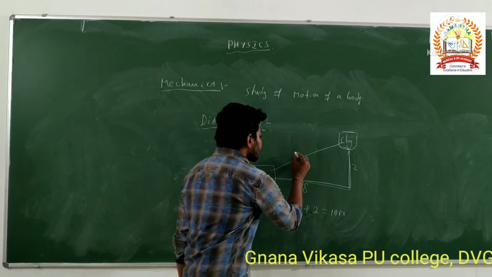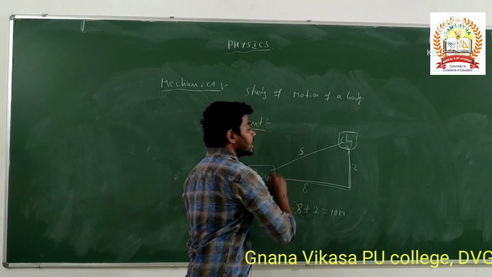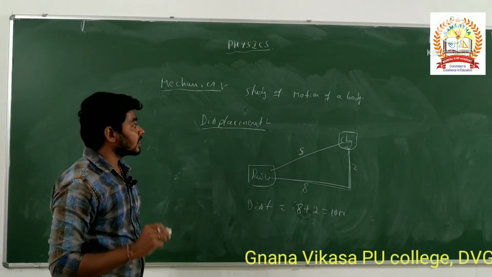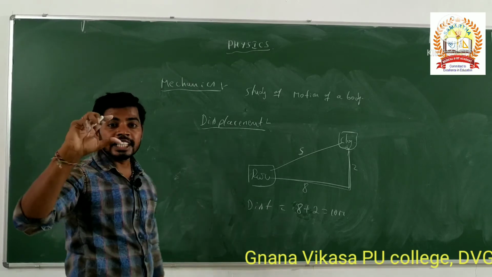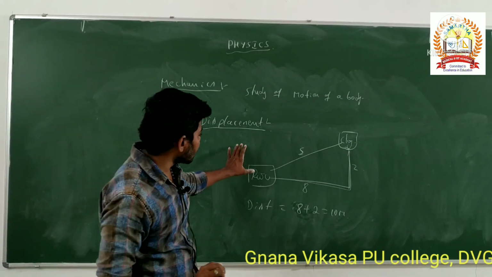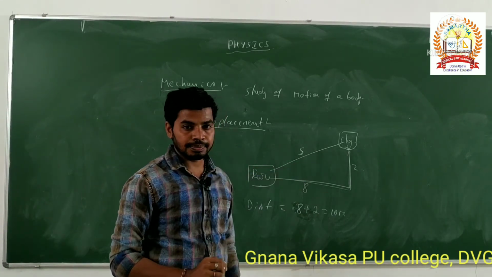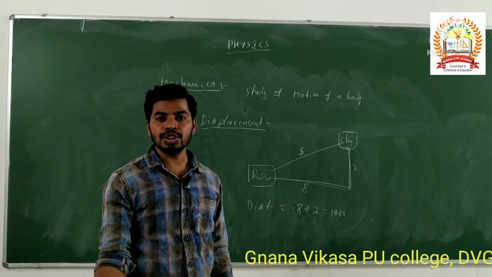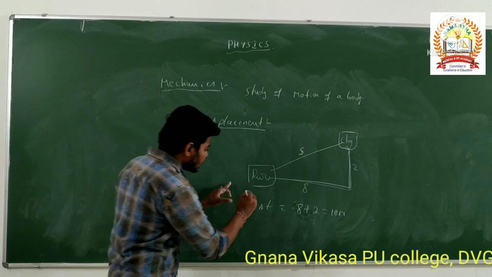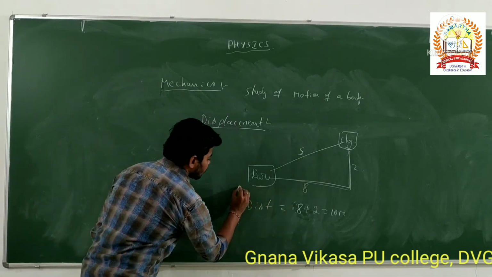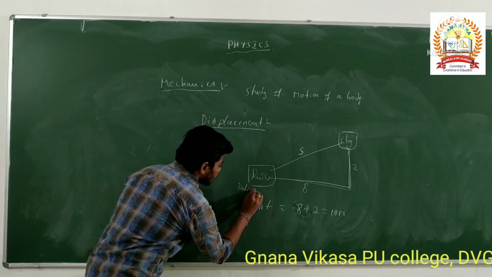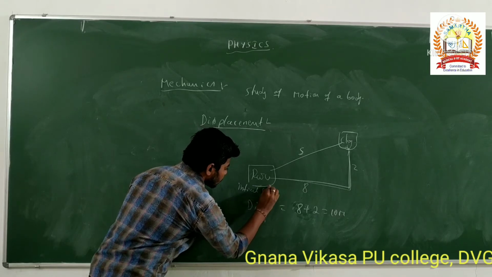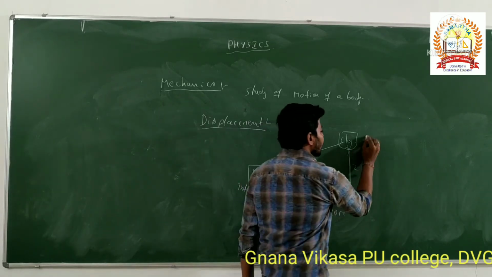This is the displacement. It is denoted by small s, and the distance is denoted by small d. The displacement is the change in position. How has it changed its position? For example, this is the initial position, and this one is the final position.